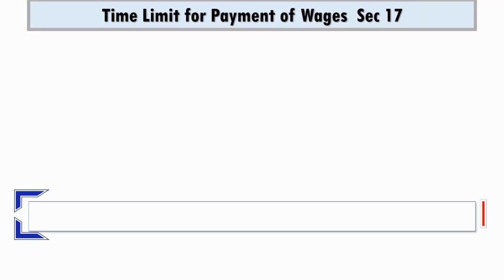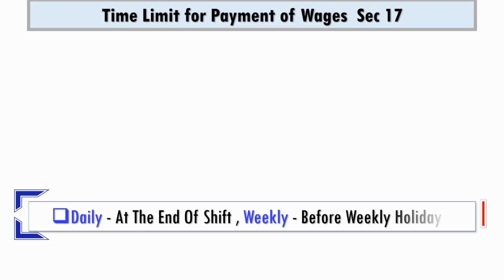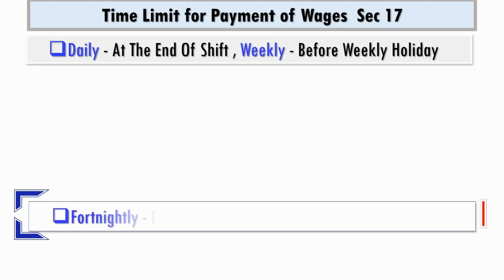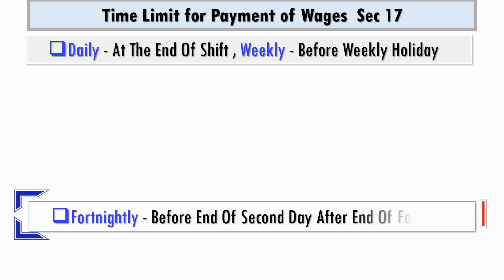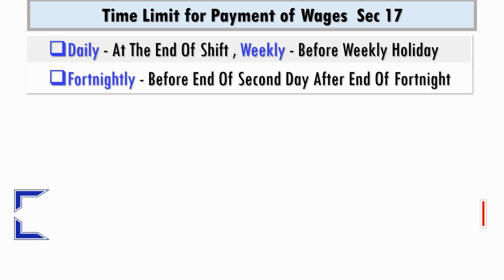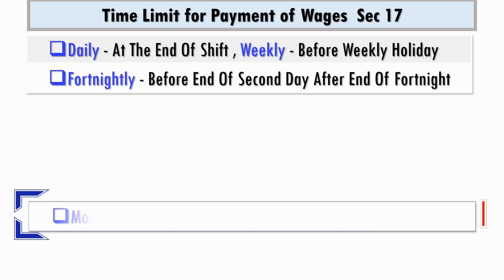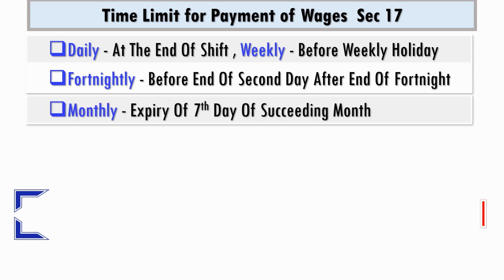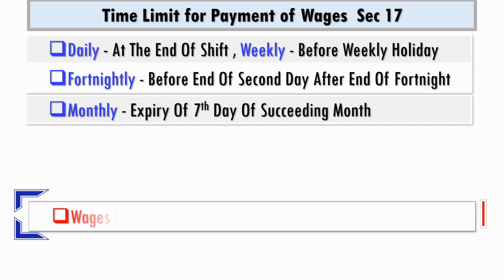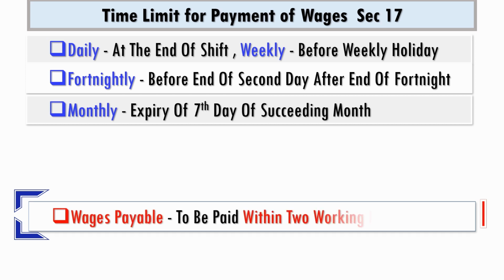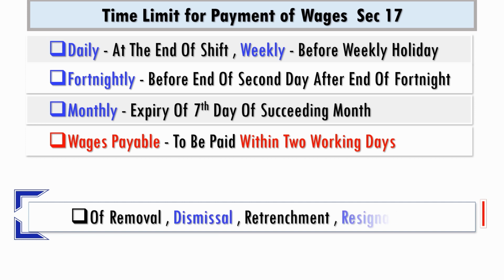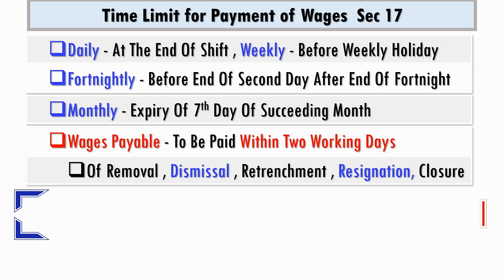In respect of daily wage period, wages to be paid at the end of shift, weekly before weekly holiday. In respect of fortnightly wage period, before end of second day after end of fortnight, and in respect of monthly wage period, it has to be paid before expiry of 7th day of succeeding month. However, wages are payable within 2 working days in respect of removal, dismissal, retrenchment, resignation or closure of business.